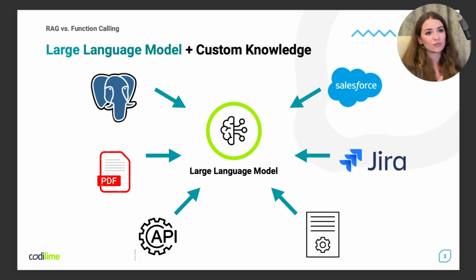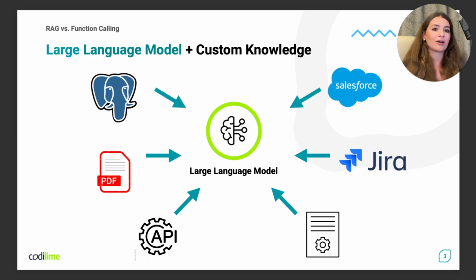Using these techniques, we can connect LLMs to external data sources, enabling them to access and utilize the most relevant and up-to-date information. This makes our applications much more powerful and useful. For instance, imagine developing a support chatbot that not only understands and responds to general queries, but also fetches specific information from your internal databases, recent documents, or live data from your CRM platform.